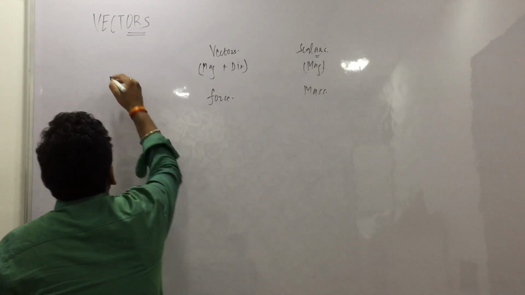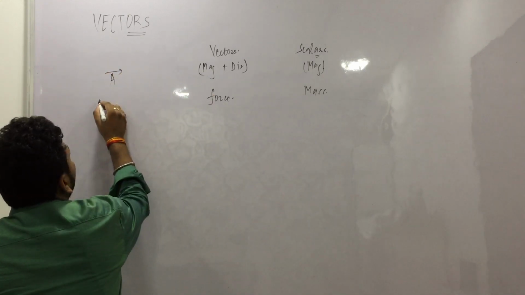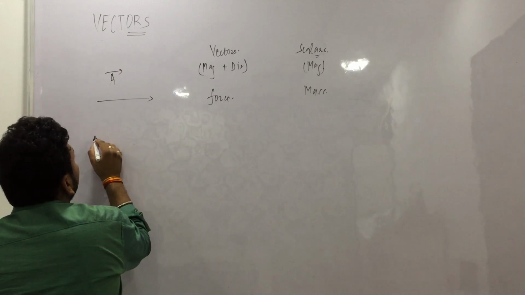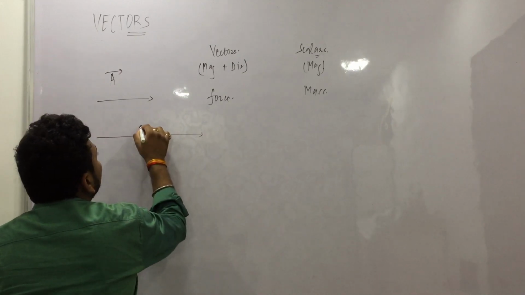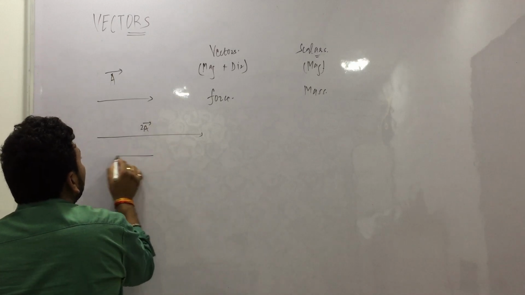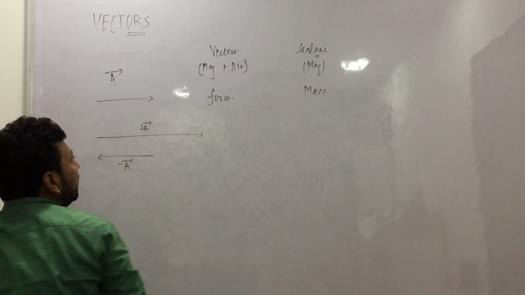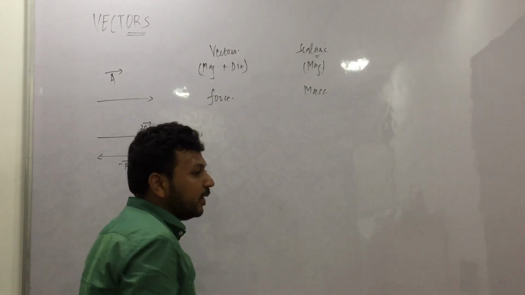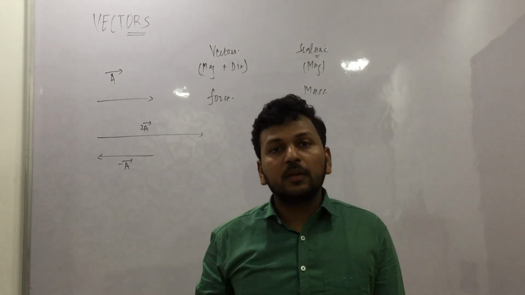So how do you represent a vector? A vector. This is the representation. If you write 2a vector, it will be like this. 2a vector, minus a vector. Right? So force is a vector quantity. You need to define both.